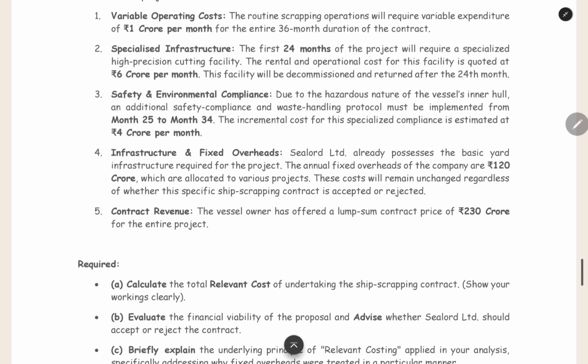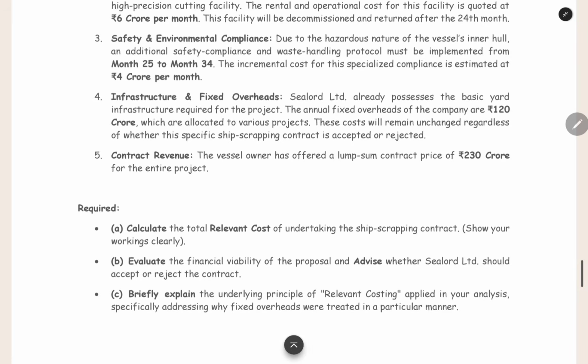Then safety and environmental compliance. From month 25 to month 34, we have to incur some extra cost due to the hazardous nature of the ship's inside parts. We have to incur some extra expenditure for preventing environmental damage. That will be 4 crore per month from month 25 to month 34. Infrastructure and fixed overhead: the company possesses the basic infrastructure for the project. The annual fixed overhead is 120 crore, which is allocated to various projects. These fixed costs will remain unchanged regardless of whether this specific ship scrapping contract is accepted or rejected. If you accept the contract, it is 120 crore fixed cost. If you reject the contract, it is also 120 crore fixed cost.